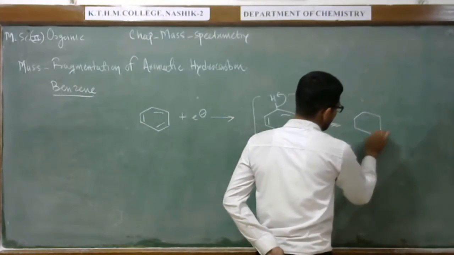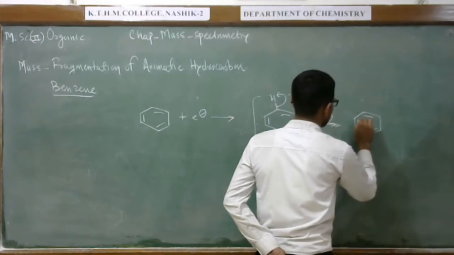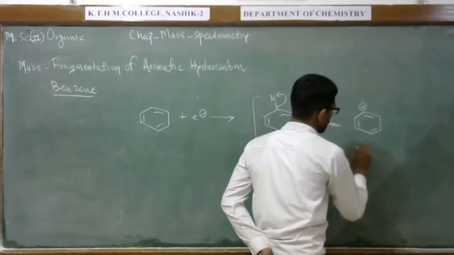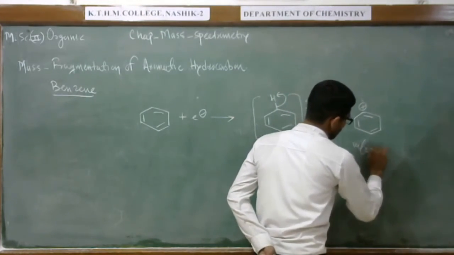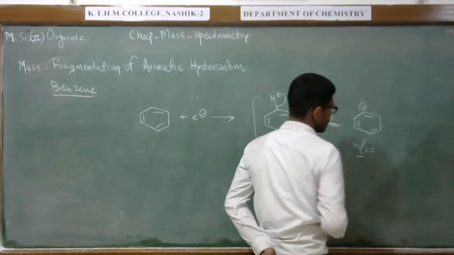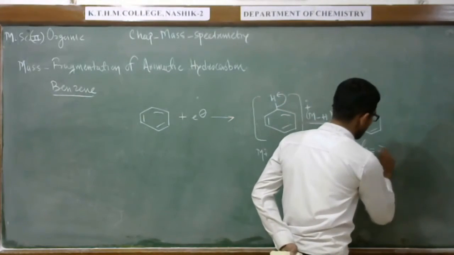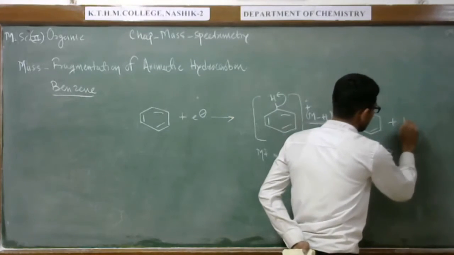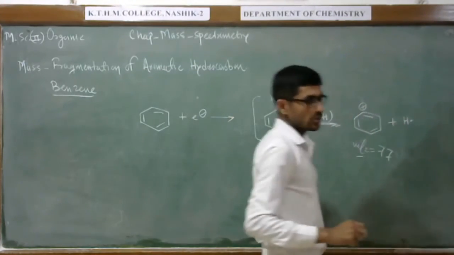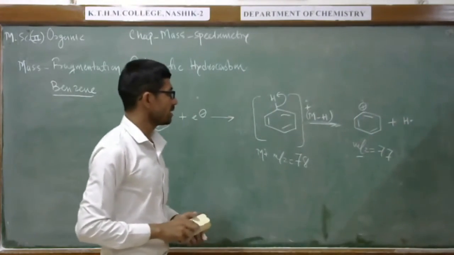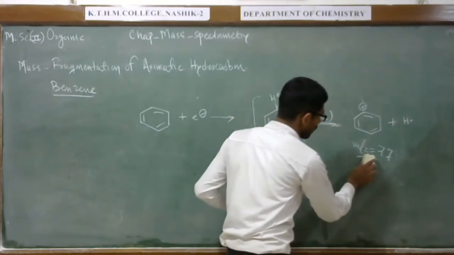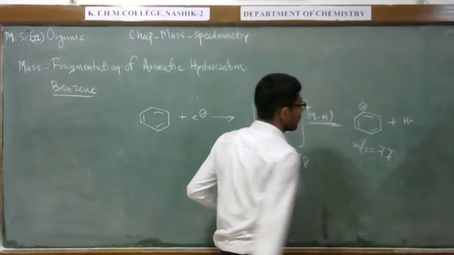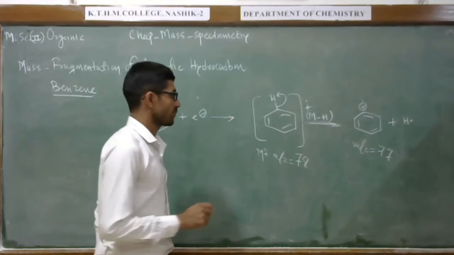we can observe a peak like this, with positive charge here. Mass to charge ratio, this peak we can observe at 77, with H as a radical. So this part as a radical, and this peak we can observe in benzene at 77.